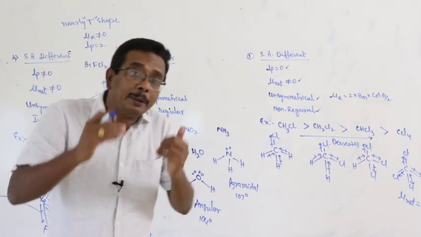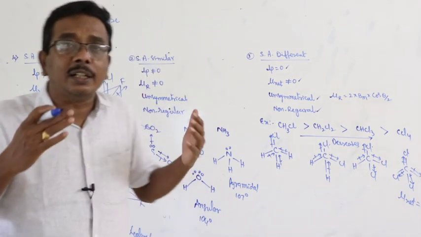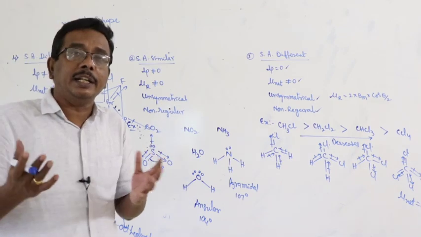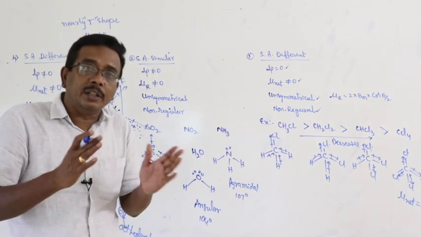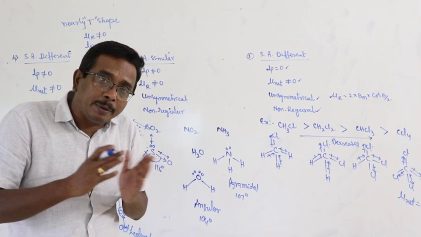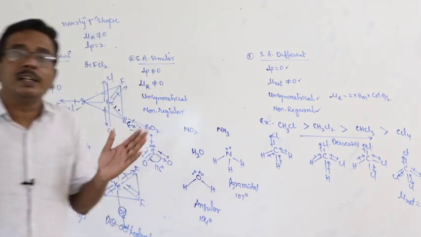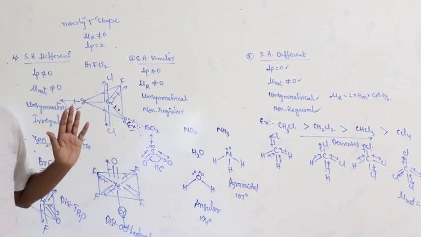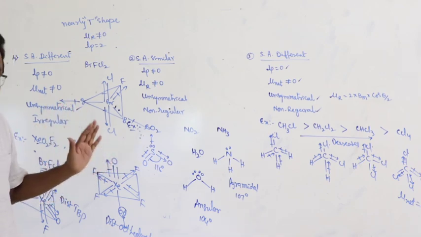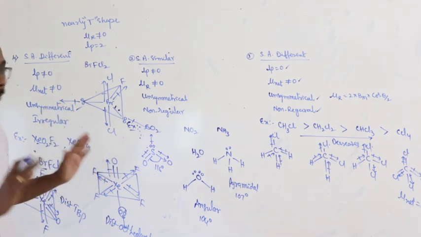When there is a lone pair present in the valence shell of the central atom, automatically the dipole moments may be varied, that affects the geometry of the molecule and that affects the bond angles also. This is the concept related to dipole moment.